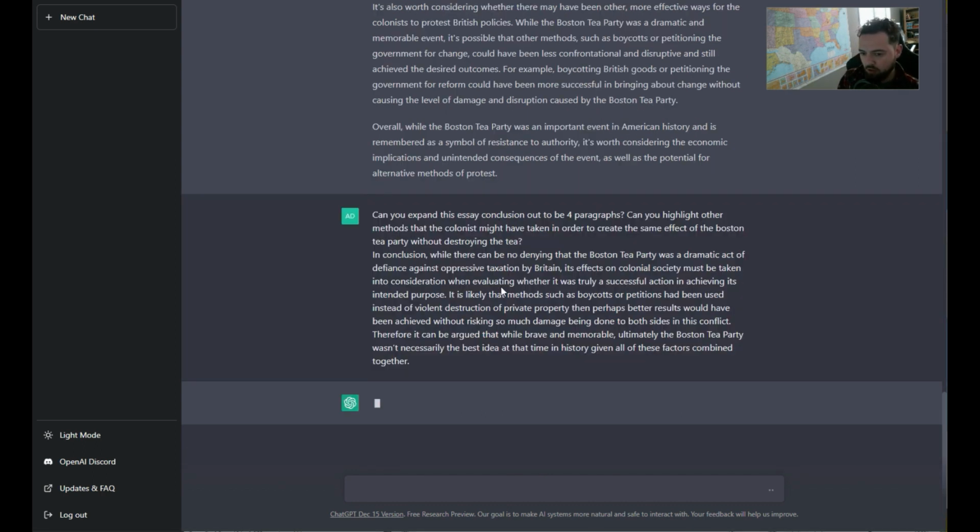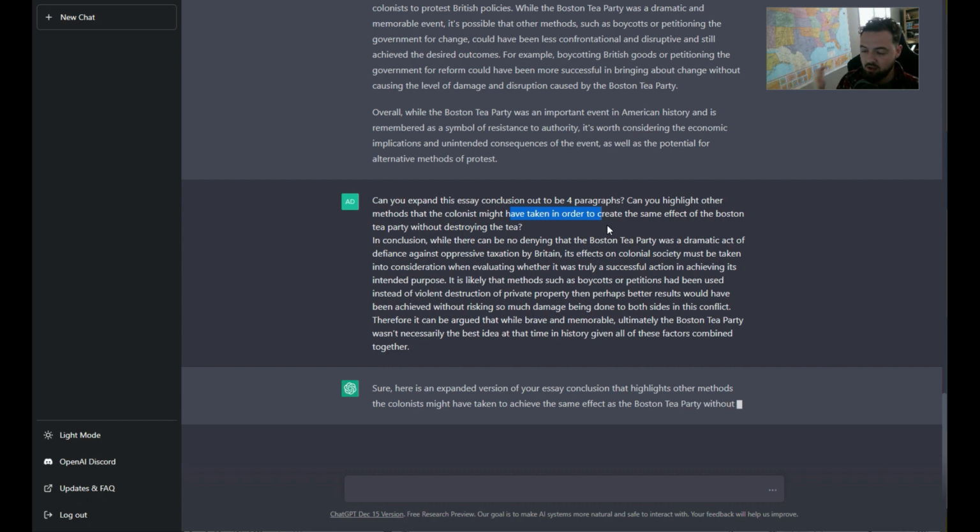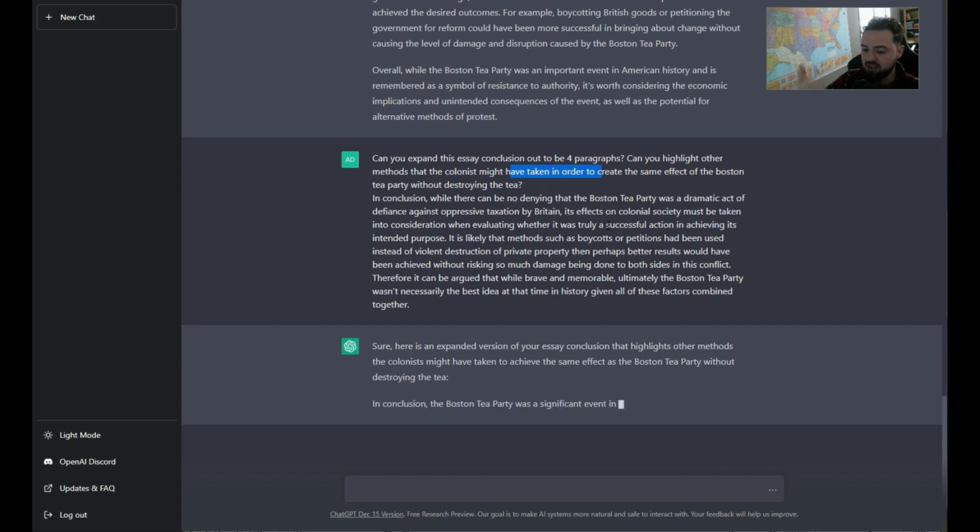Cool. So I set a prompt, and I asked the conclusion to be 4 paragraphs. Then I said, can you highlight some other methods that the colonists might have used to create the same effect, but not in the same way? So in the conclusion we're suggesting different courses of action for history, for the purpose of this essay.